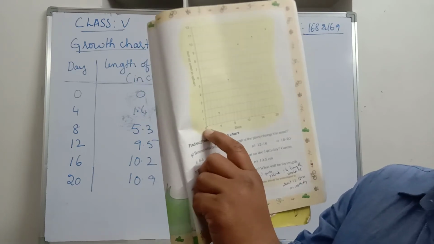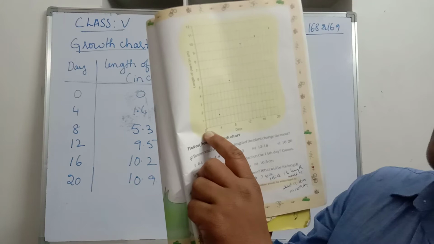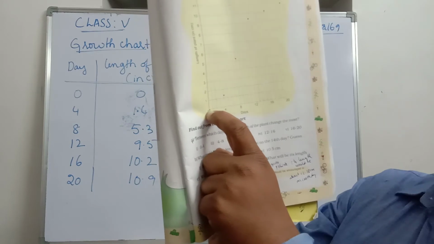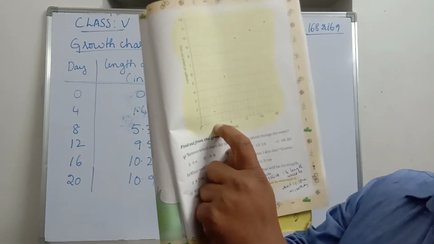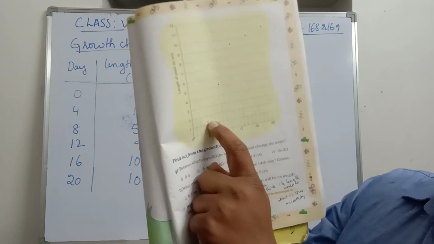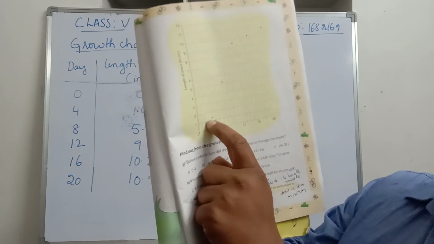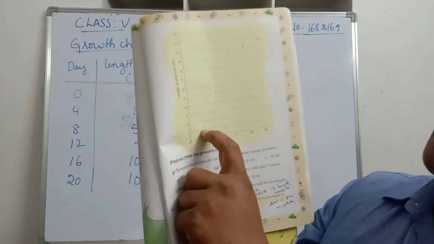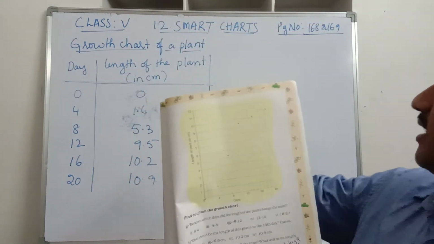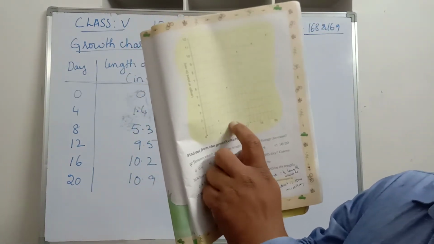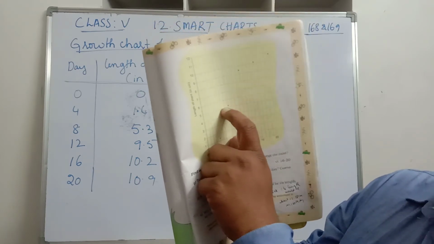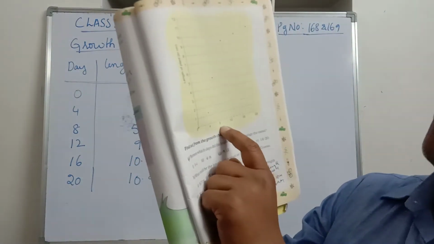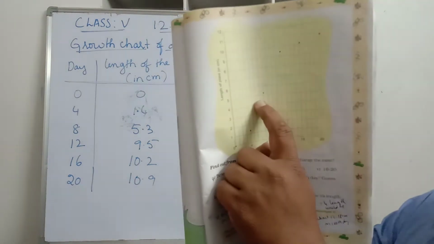So at the 0 day, when he sowed the seeds, see, the red dot mark is there. The height of the plant is 0 centimeters. At the 4th day, see the height, it is between 1 and 2, at the fourth line. That is, on the fourth day the dot is at 1.4. On the eighth day it is 5.3. Observe the dot: after 5, at the third line, we have the dot. Therefore, he plotted the height of the plant correctly on the 8th day.